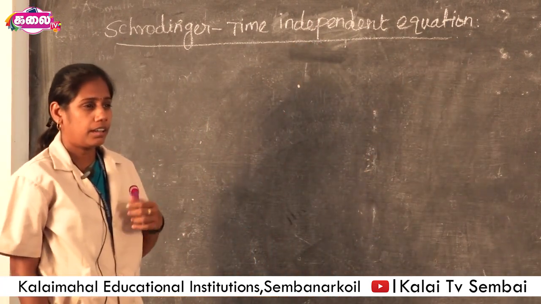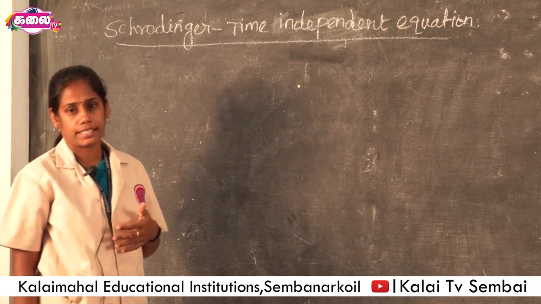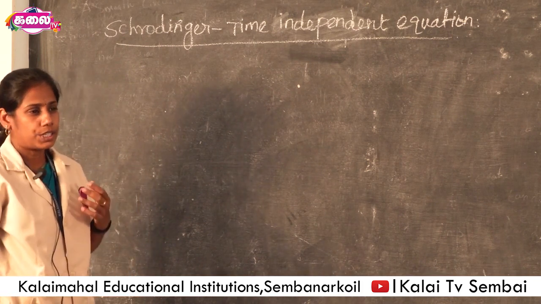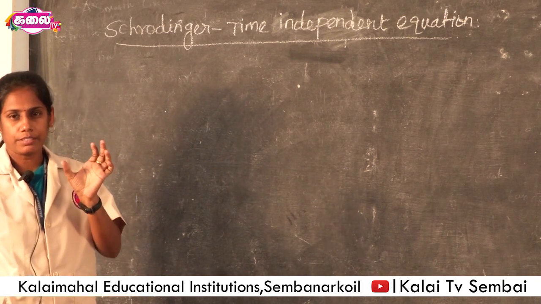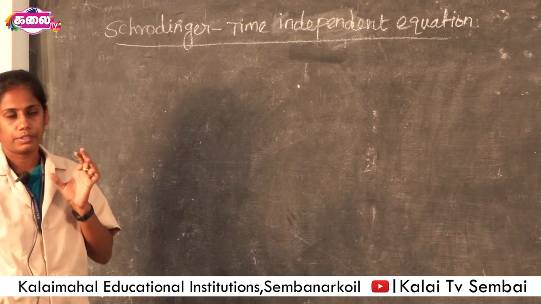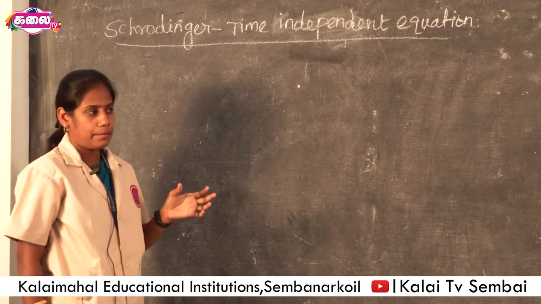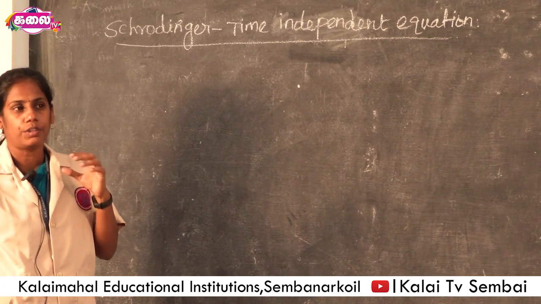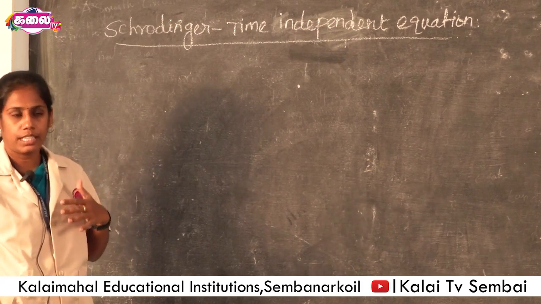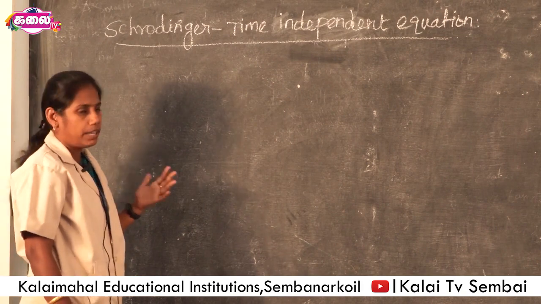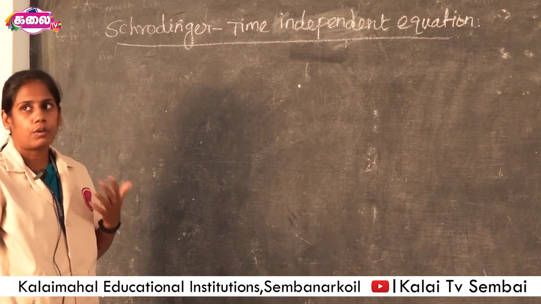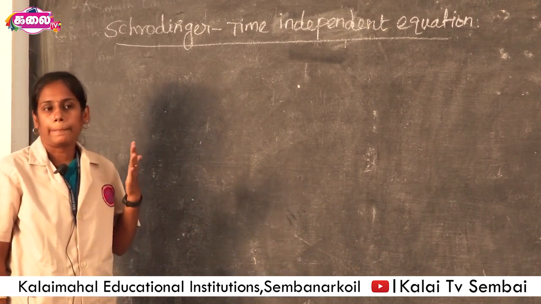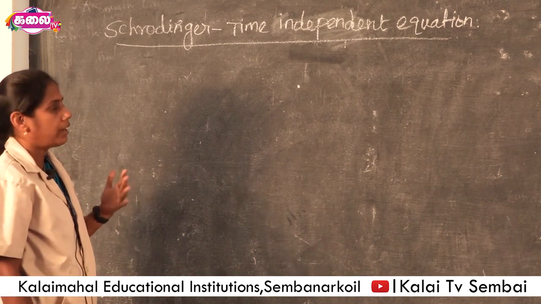Before we start the topic, we should know what quantum mechanics is and how it is classified apart from classical mechanics. In classical mechanics, we study macro particles. Macro means very big particles which are viewed through an electron microscope. These particles are analyzed in classical mechanics. But in quantum mechanics, we study micro particles. Micro means small, which are not viewed even through an electron microscope. These particles are analyzed in quantum mechanics. For example, proton, neutron, electron and some other particles released from the nucleus are analyzed in quantum mechanics.